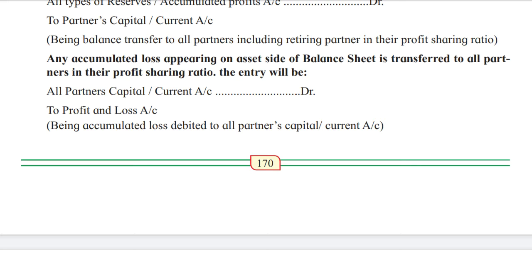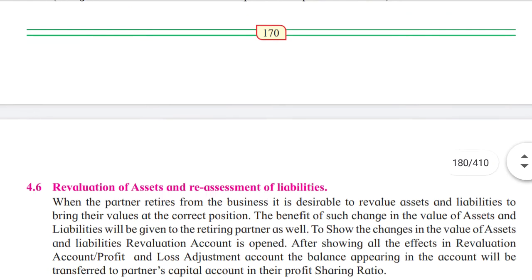The entry will be, now, whatever the accumulated losses are, suppose it comes as a loss and it is on the asset side of the balance sheet. In that case it is transferred to all partners in their profit sharing ratio. So the entry is: all partners' capital or current account debit to profit and loss account, being accumulated loss debited to all partners' capital or current account.